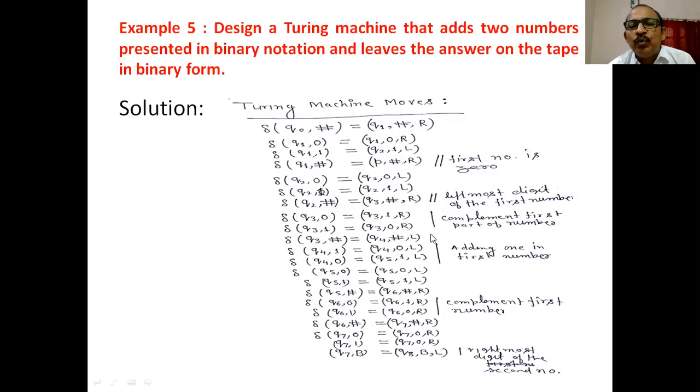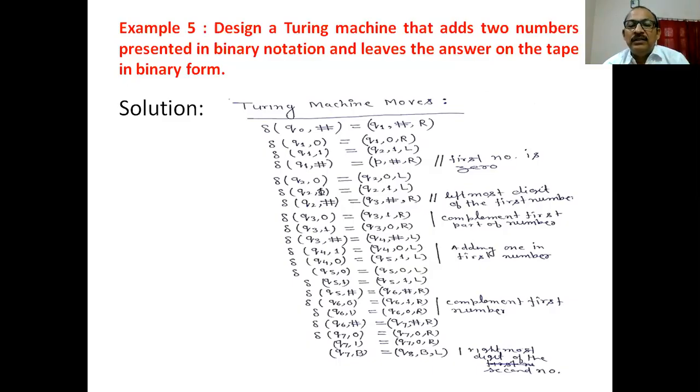And here we are adding 1 into the first number, and here we are moving in the left direction, these two transition functions. If this is encountered, we move to the state Q6 and replace this by this and move in the right direction. Again, these two transition functions complement the first number and we move in the right direction. Okay. Now, if this is encountered, we change to the state Q7 and our machine goes to reading the